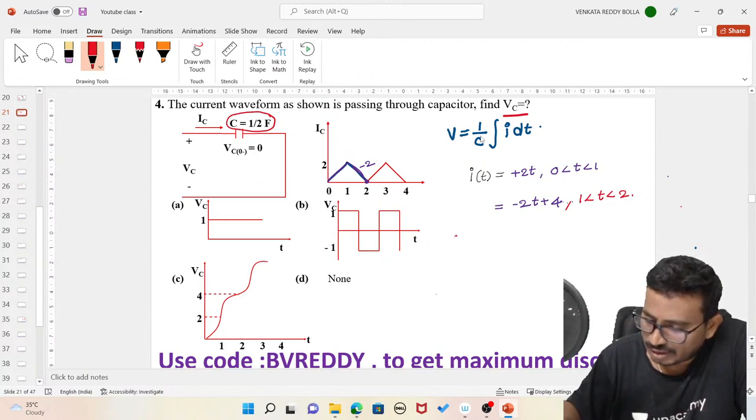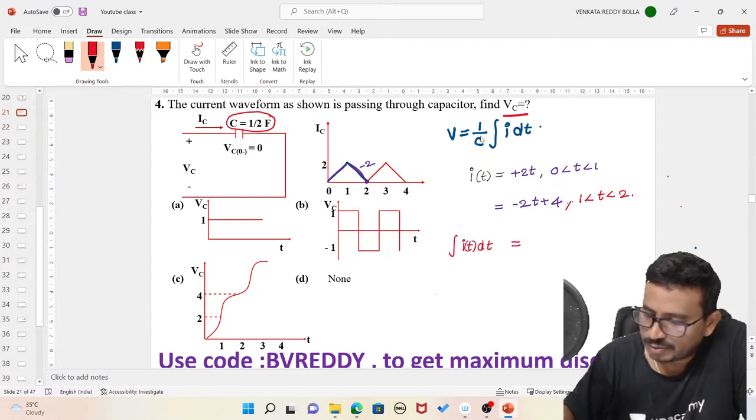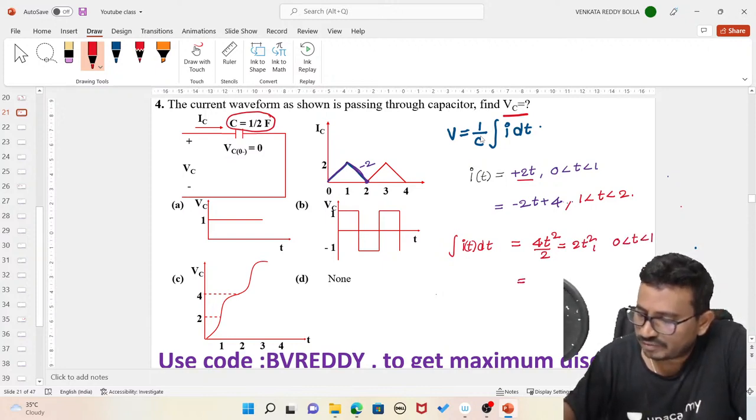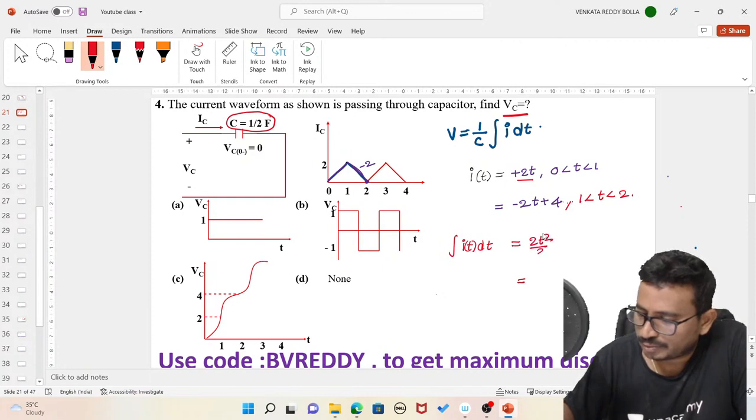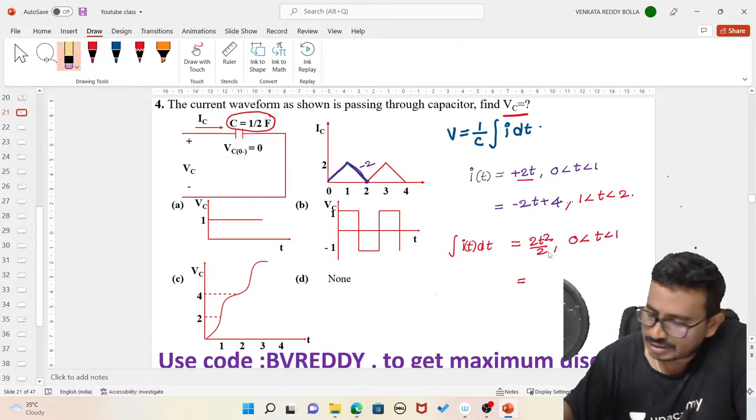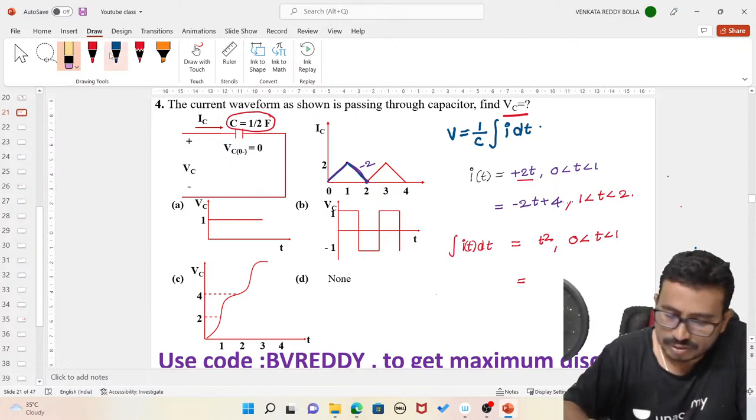Now if I integrate the current i of t into dt, what will I get? It is 2t square by 2 for 0 less than t less than 1, so the 2 will get cancelled and I can simply say t square.